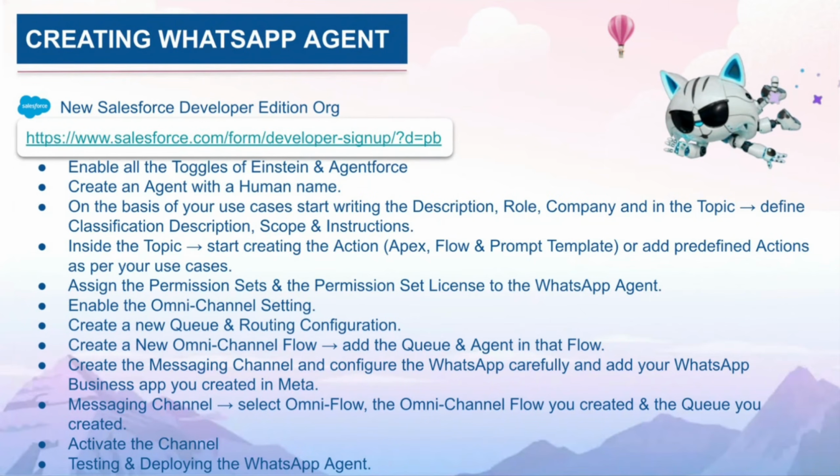On the basis of a use case, start writing the descriptions. It totally depends on the use case. If you're putting Agentforce in WhatsApp, you need to understand for whom you're building this and for which industry. That's the use case you need to build around. On that basis, you can write the descriptions, role, and company, and in the topic, you need to define the classification, description, scope, and instructions.